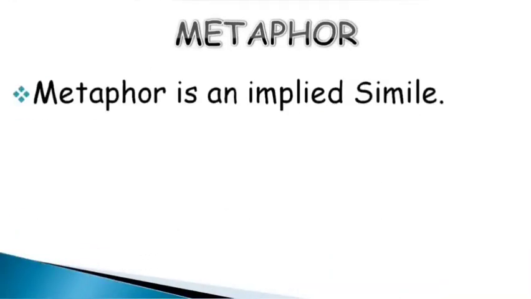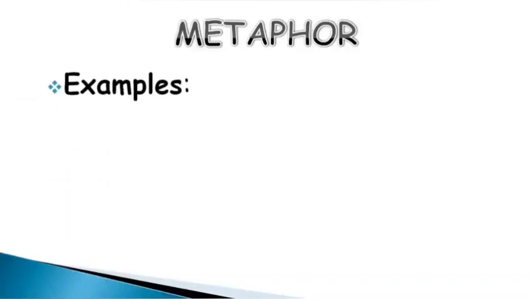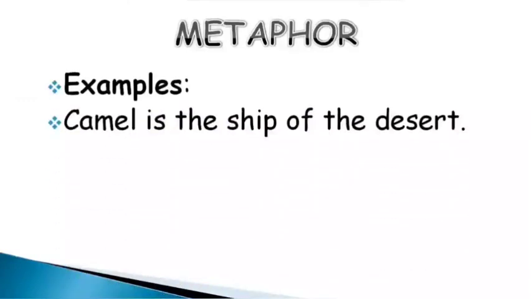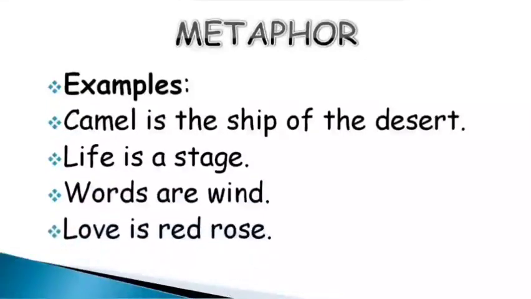Clear as crystal, as cool as a cucumber. Metaphor is an implied simile. That is, all the similes are metaphors, but not all the metaphors are similes. There is no direct comparison, but this figure of speech says that two things are one. Camel is the ship of the desert. That means what? Ships help us to cross the sea or the ocean. Here the camel helps us to have our journey in the desert. So here the camel is compared to the ship. It is not that geometrically they look alike. Life is a stage. So here life is compared to the drama stage.